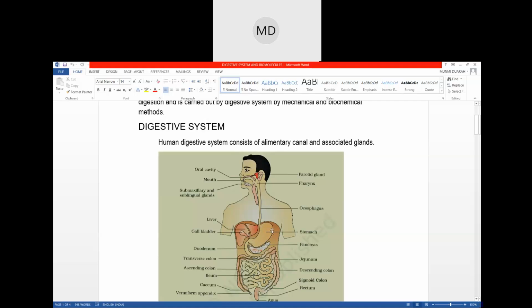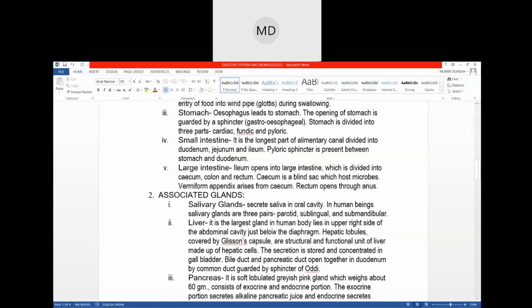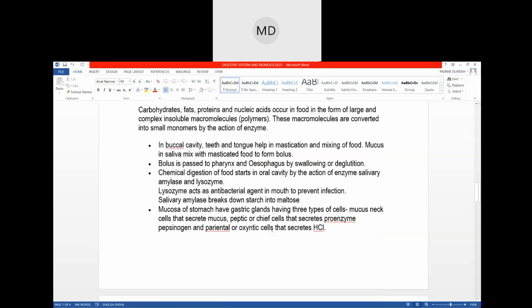Then in the stomach also there will be different enzymes acting on the food. Mainly there is hydrochloric acid, HCl. And these are the enzymes: one is pepsinogen.